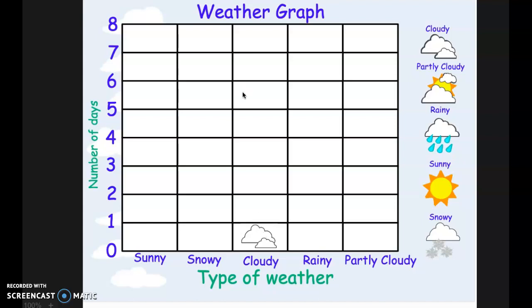So if we look at our weather graph, we have had one cloudy day so far. One cloudy day. Zero sunny days, zero snowy days, zero rainy days, and zero partly cloudy days. So we'll see how our weather changes over the next few weeks as we graph it each day during morning meeting.